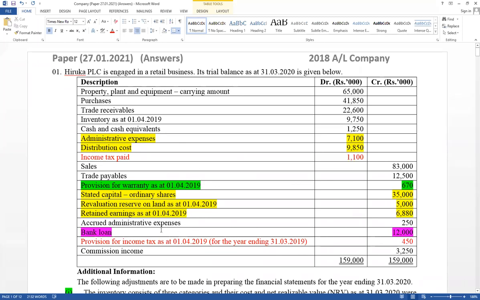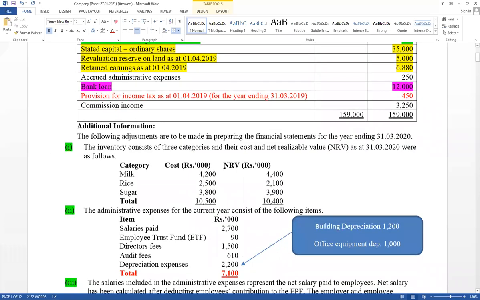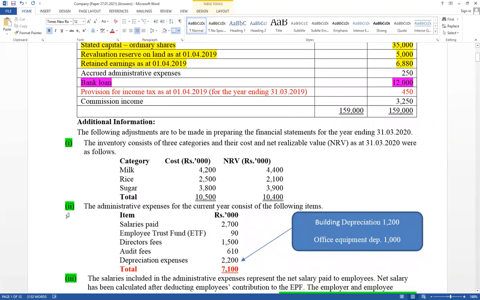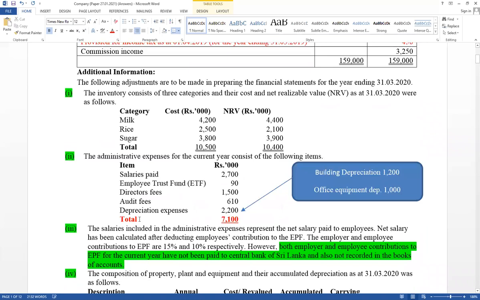And accrual administration expense is available in the trial balance. It means accrual expense is recorded already. Only under current liability, this value should be included. And think about first one, inventory adjustment. Second one, very important. It has given composition of administration expense. Think about salary paid amount available. Correct value equal 3,000.